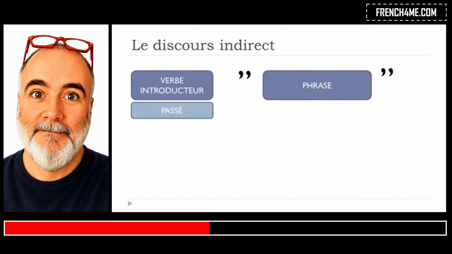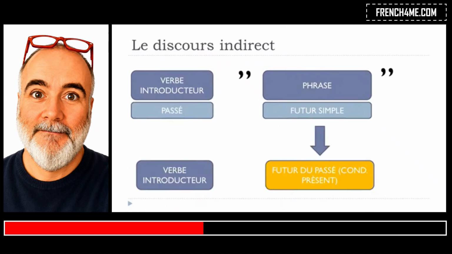Okay? So let's see now another possibility. If we've got still the passé form in the first part, and then if we've got this futur simple form in the second part, then this futur simple will change and it will become futur du passé. So it's a strange thing because we tend to call that futur du passé, but technically it's conditionnel présent. All right, so that's the way you will have to maybe remember it. Oops, the accent was in the wrong direction. It should be like that, okay? But anyway, it's the conditionnel présent form that you will have to put here.